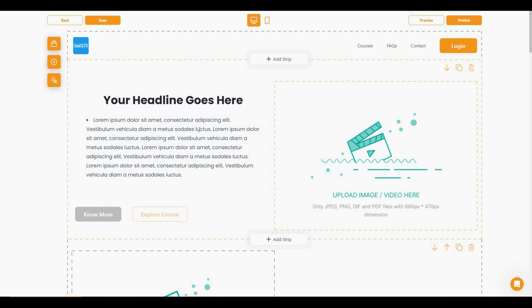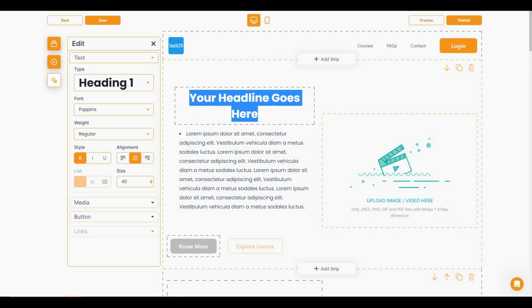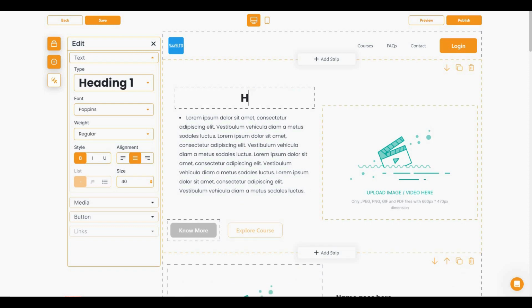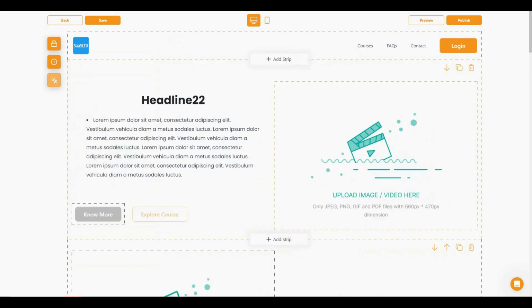And the best part about this editor is you can edit everything in here just by clicking on that particular part. For example, I want to edit this headline, so I have to click on it, and then as you can see, I have already gotten the text editor. So for example, I want to make it headline 22. So as you can see, the headline has changed. So in this way you can change everything from here, from this button to this image.